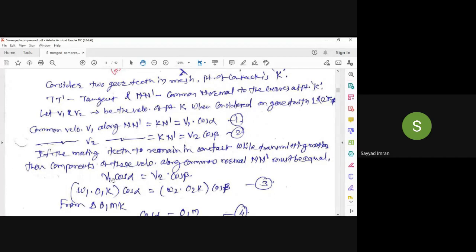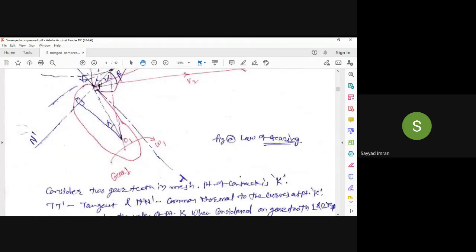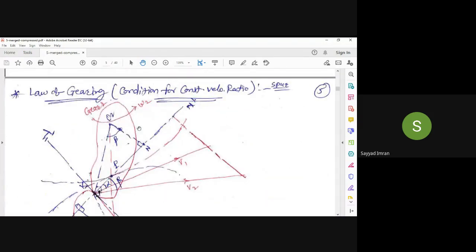Now V1 can be written in terms of R omega, correct? R means here radius, so it is O1K into omega 1. Let us say gear 1 is rotating with angular velocity omega 1 and gear 2 is rotating with angular velocity omega 2.